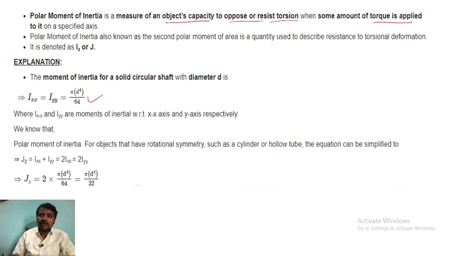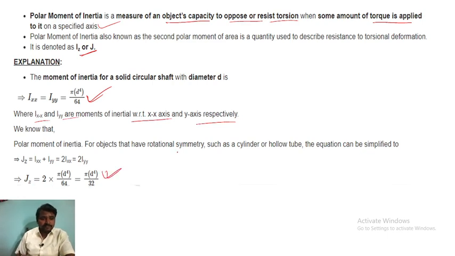When some amount of torque is applied to it on a specified axis. I am applying it on this x-axis or y-axis through this pen and twisting in the x direction or y direction, but it is not rotating, it is opposing. So that is the polar moment of inertia. It is denoted by Iz or J, and it is pi d raised to 4 divided by 64. Ix and Iy are the moments with respect to the x-axis and y-axis. This one you know, right?